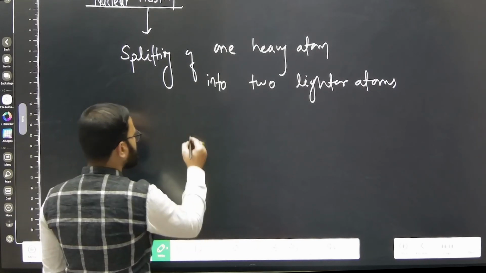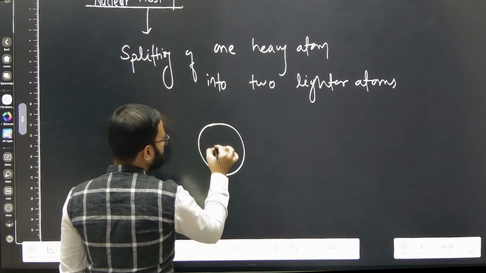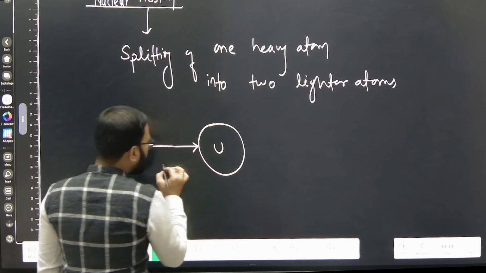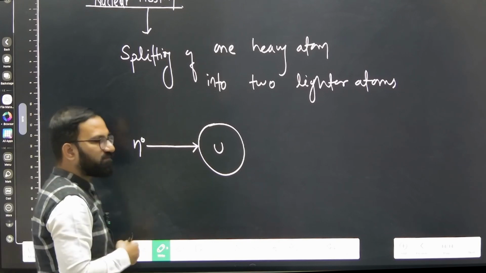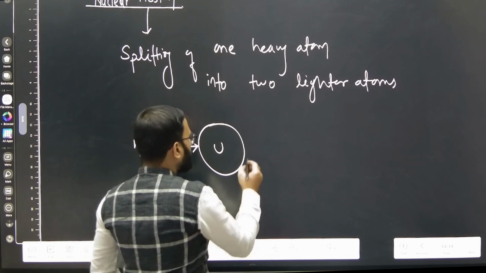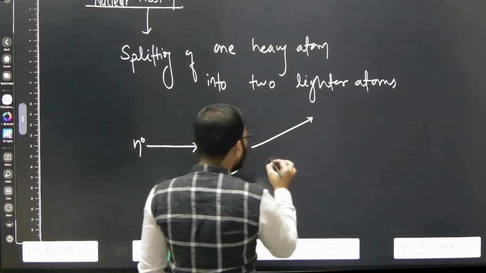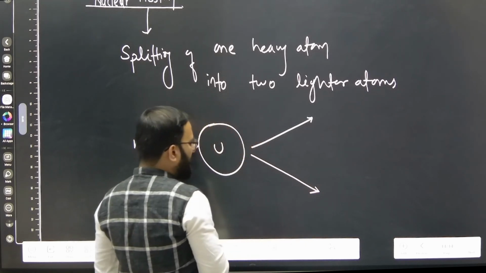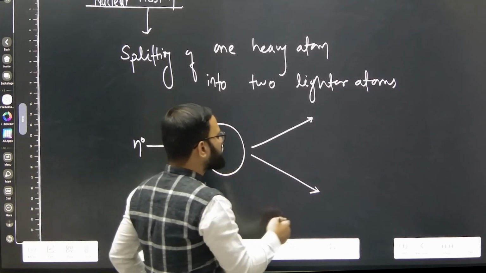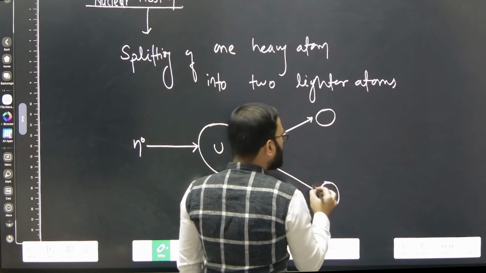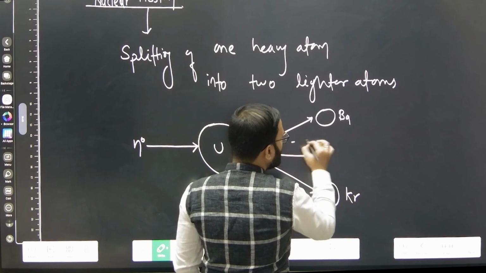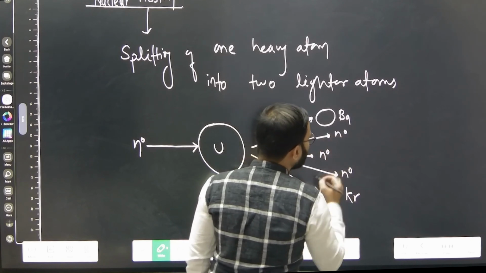So how are we achieving this? Suppose this is uranium, natural uranium, and with the help of a fast moving neutron, it means we are bombarding neutrons on this particular uranium atom. Now what you are going to see is that this fast moving neutron has immense energy, and due to that energy, this uranium is going to split into two lighter atoms. One is barium, another one is krypton, and you are going to see some neutrons also getting released here, which will further break down the remaining uranium.